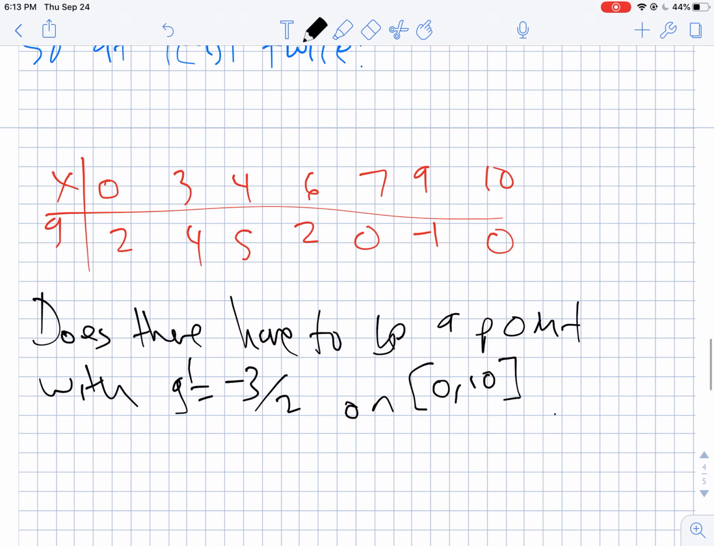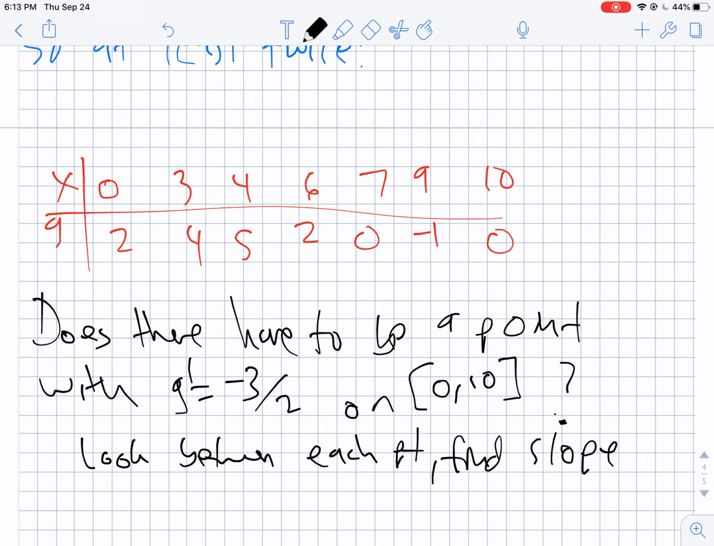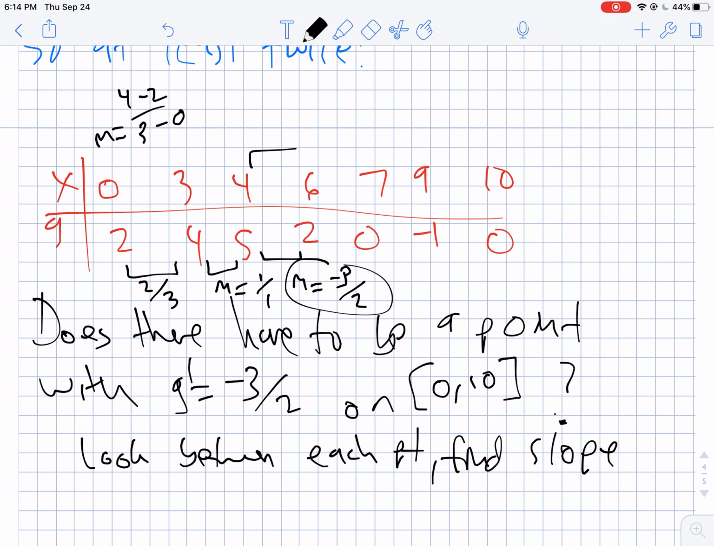Okay, and the way you want to do this is you would actually just look at each interval. So look between each point and then find the slope and see if there's ever a point where we have a slope of -3/2. Remember when I do slope, I do y minus y over x minus x. So 4 minus 2 over 3 minus 0. So that's 2/3. Here we have a slope of, let's see, it goes up 1 over 1. Okay, that doesn't work. Here it goes down 3. Ding, ding, we did it. Okay, right there on 4 to 6.